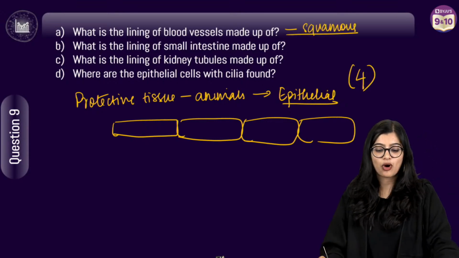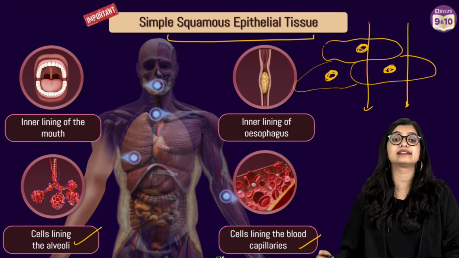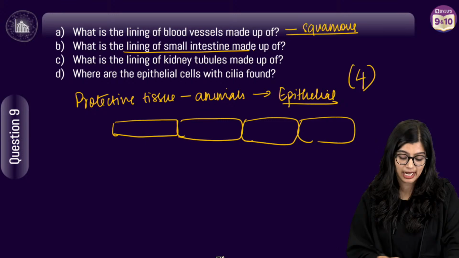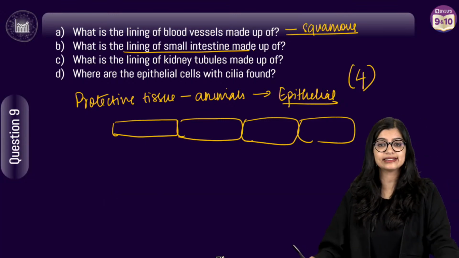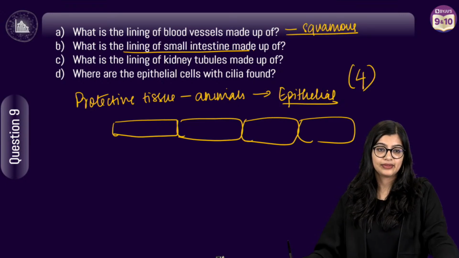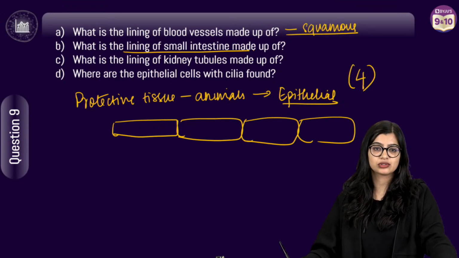Next one is, what is the lining of small intestine made up of, right? What is the lining of small intestine made up of? Very quickly. Yes? Inner lining of small intestine. Barsha Bacha, ask me your doubt. Yes?